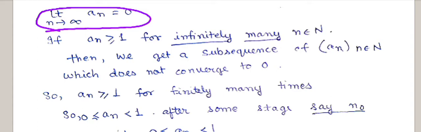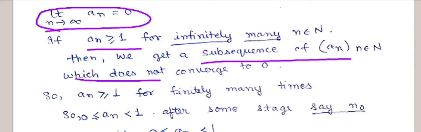Now if a_n is greater than or equal to 1 for infinitely many n, then we get a subsequence of a_n which does not converge to 0, because all the terms are greater than or equal to 1. For a subsequence to converge to 0, it must be bounded by 1 after n naught terms. But this is not possible.